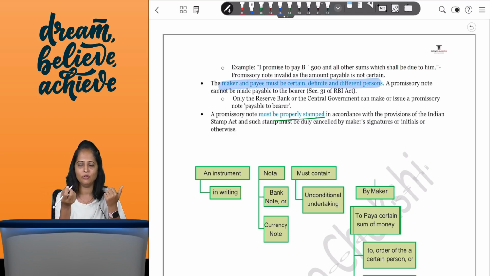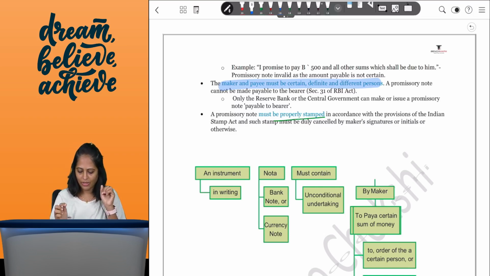If I have to pay you 5,000, I say I promise to pay you rupees 5,000 on say 30th of September. So in this case, what is happening? I am the maker and I am going to pay you the amount. So you are the payee. So there are two parties, maker and payee. Correct? So characteristics of negotiable instrument plus two new conditions we study for promissory note. One, there are two parties, maker and payee, and second, that conditions can be attached, and if these conditions are such which are in ordinary experience of mankind bound to happen, then that condition is a valid condition.